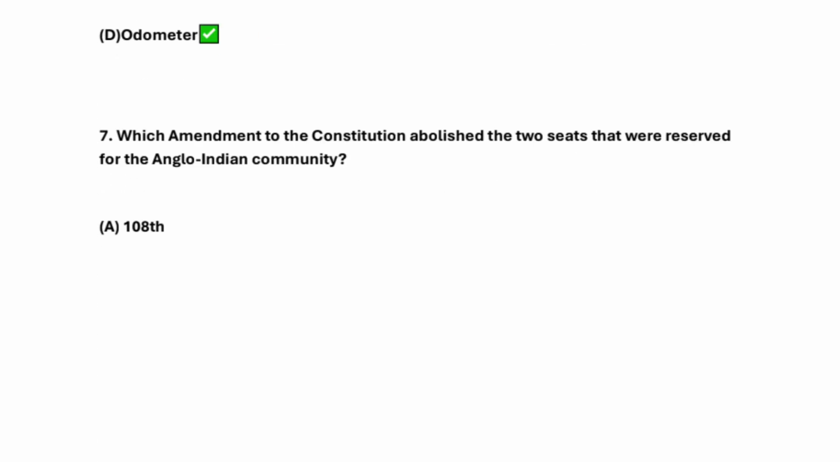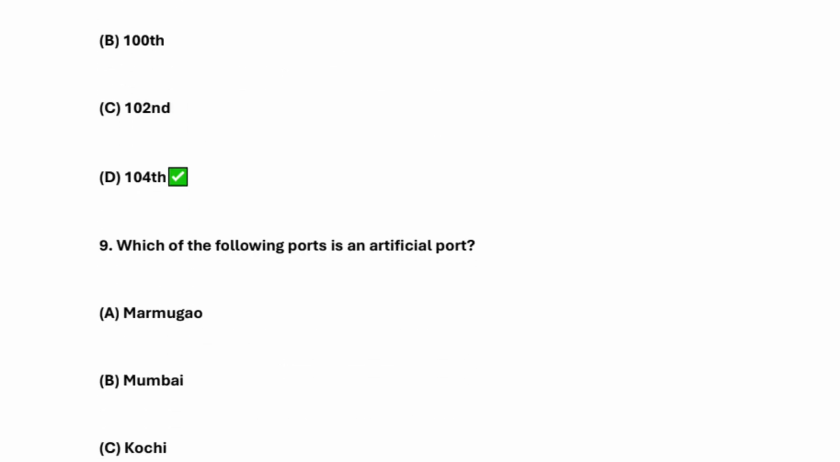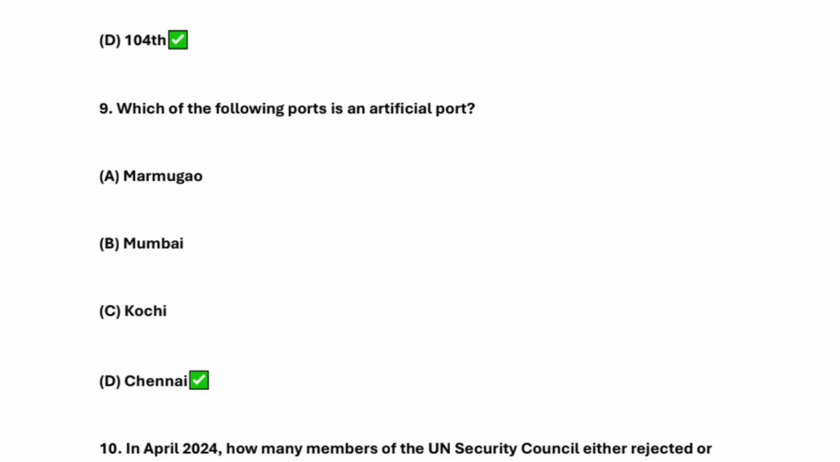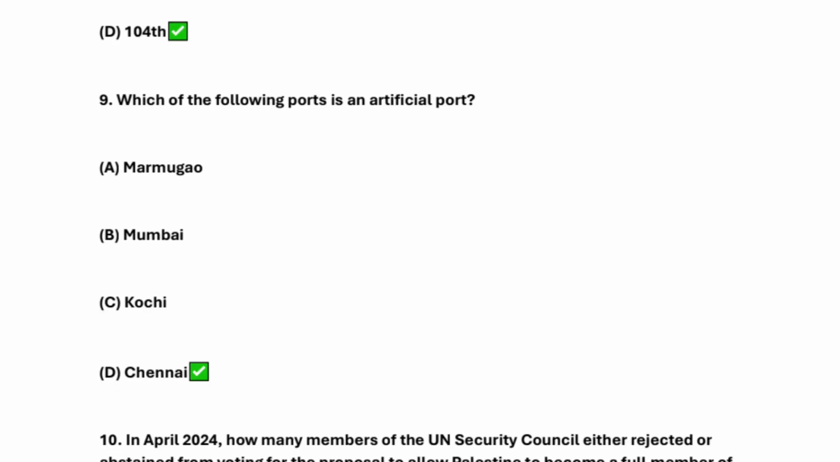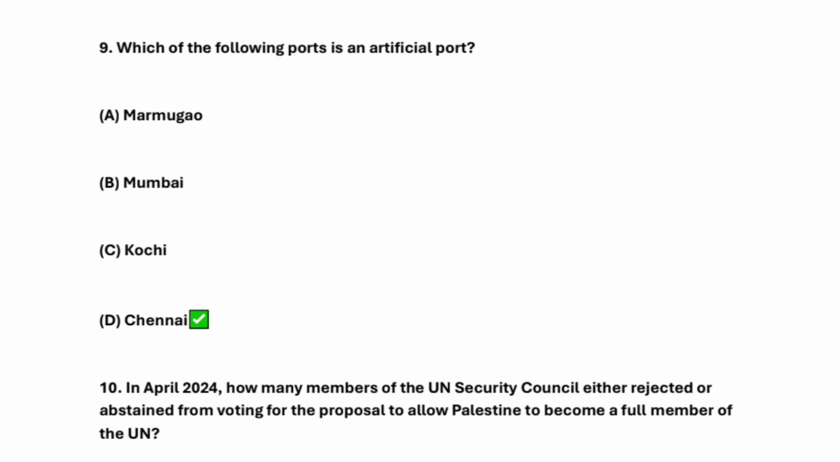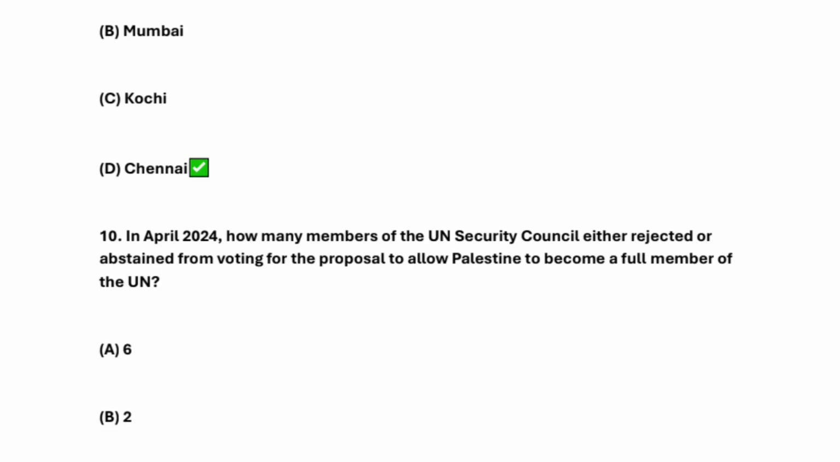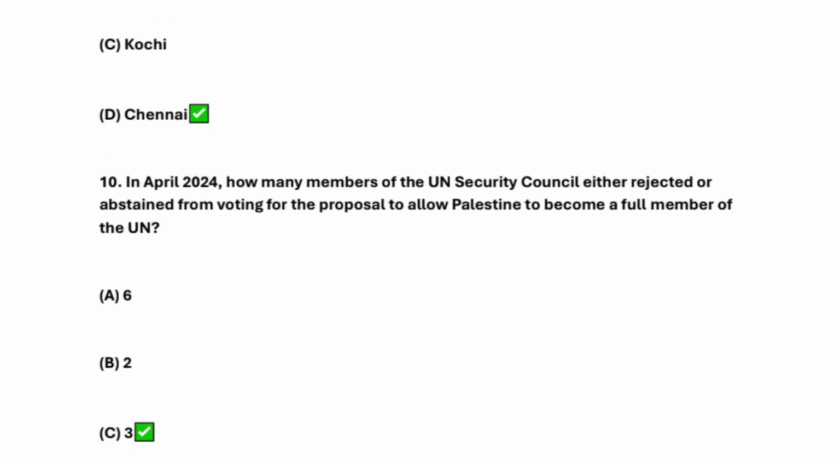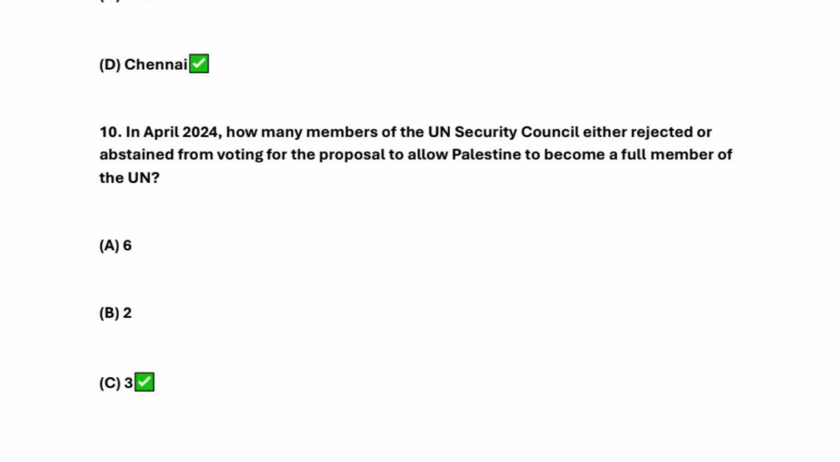Seventh question is what? Which amendment to the constitution abolished the 2 seats that were reserved for the Anglo Indian community? So the answer is 104th. Which of the following port is an artificial port? So artificial port is what? Chennai.